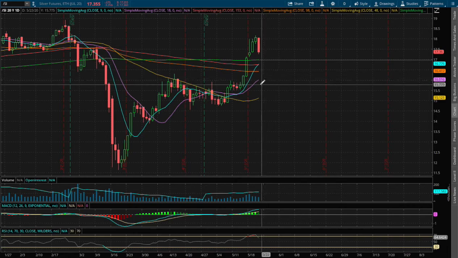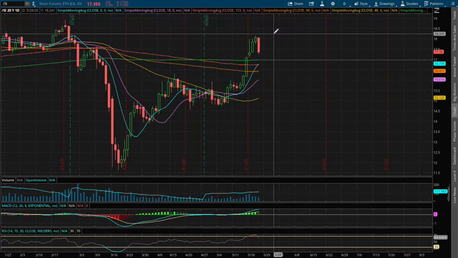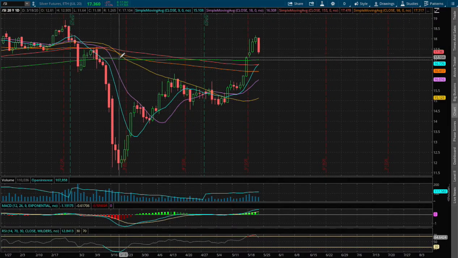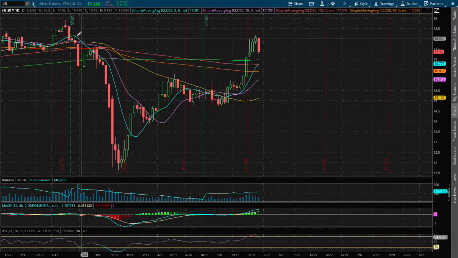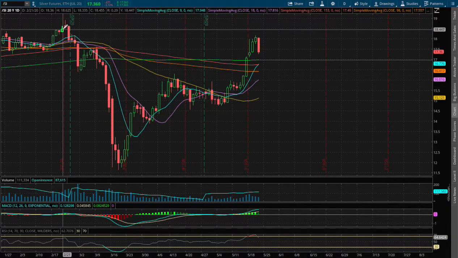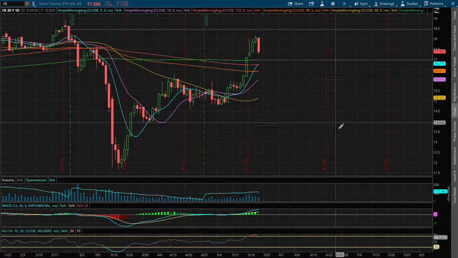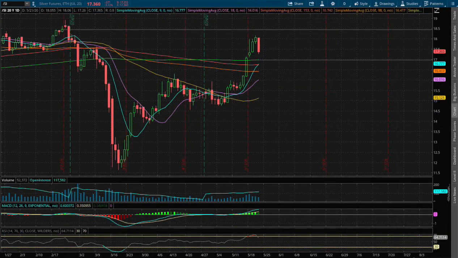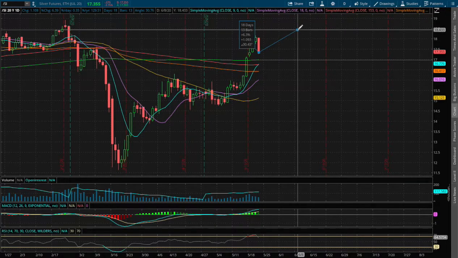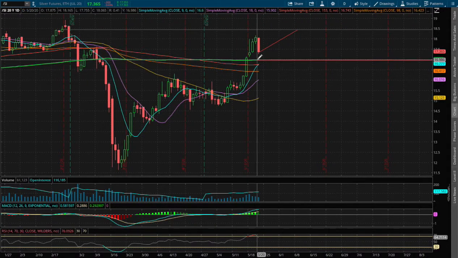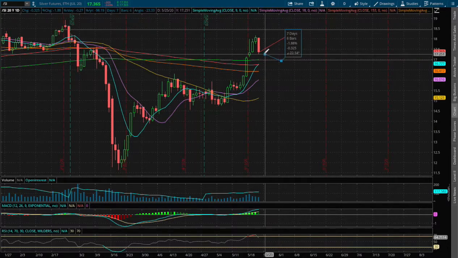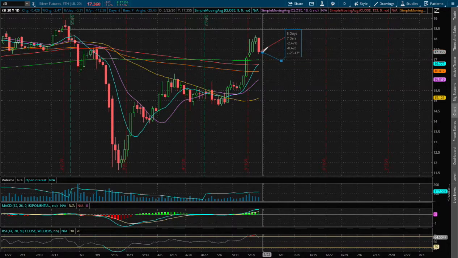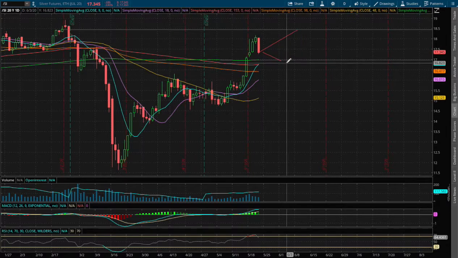$16.97. As for resistance, if we do reverse higher, I do see a next resistance level that dated back to February 21st at around the price of $18.45. That'll be our first immediate resistance if we do manage to reverse and head up higher. That price movement to the upside is roughly around 6.3%. And to our next immediate support, that price percentage movement will be around 2.5% to the downside.